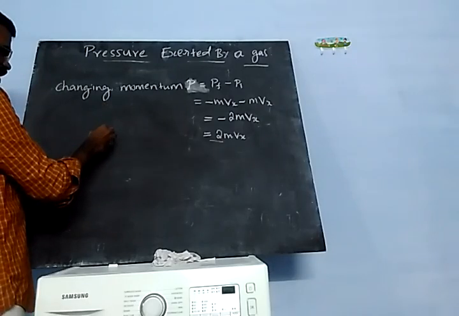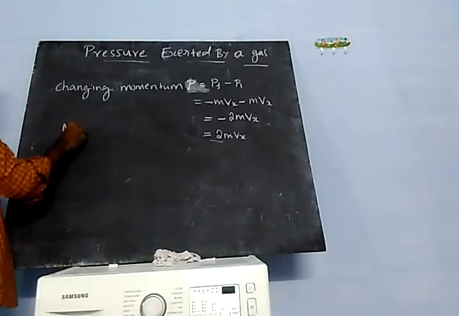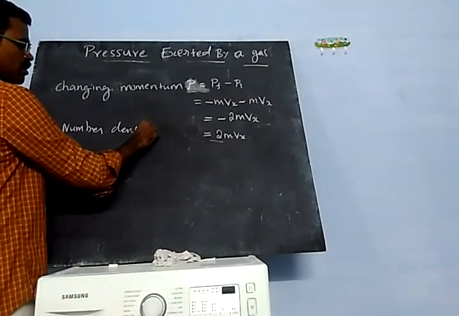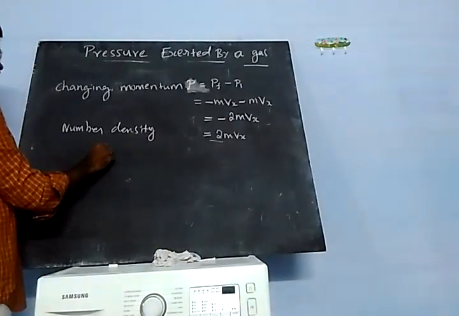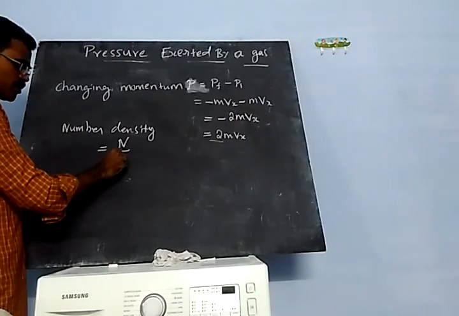Next, number density. Number density is equal to the total number of molecules per unit volume.